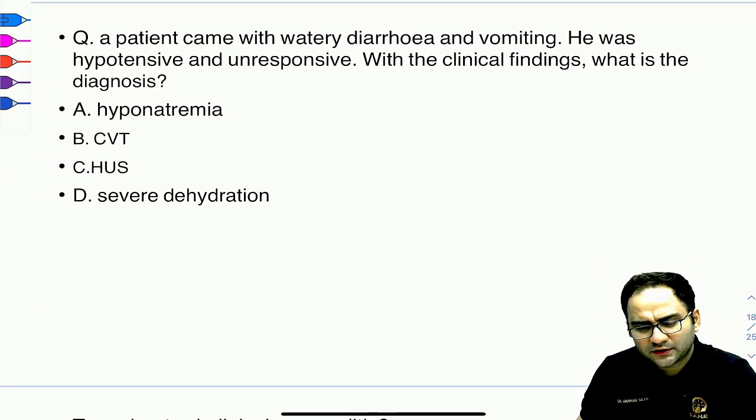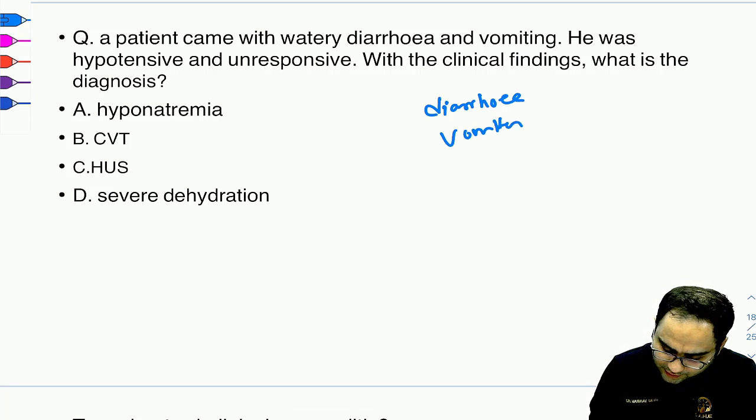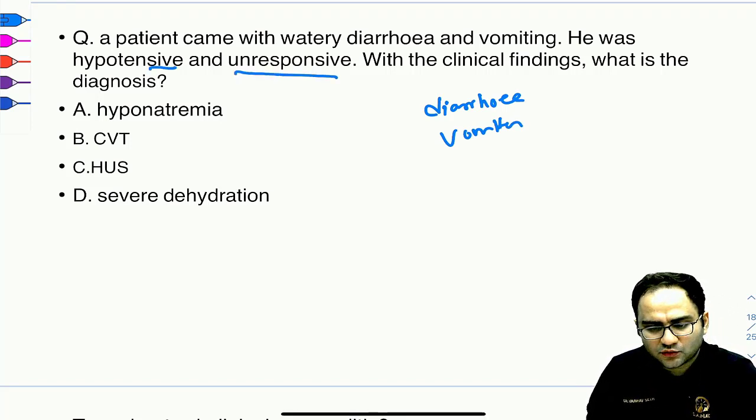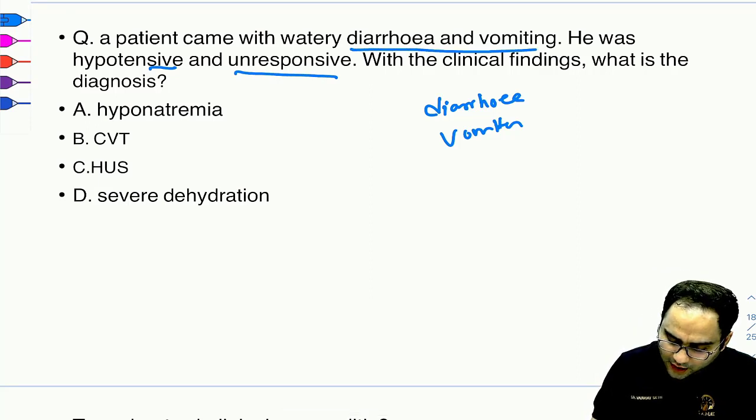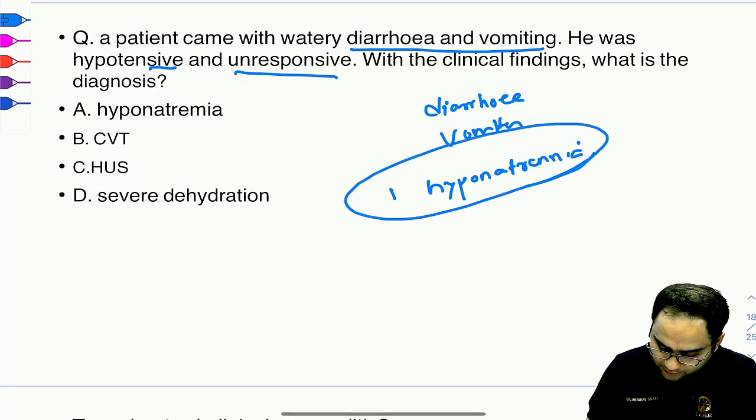Next question was, a patient came with watery diarrhea. Diarrhea is there and vomiting is there, and the patient has become hypotensive and unresponsive. With these clinical findings, what is the diagnosis? Definitely if you're having diarrhea and vomiting, there are high chances you could develop hyponatremia.